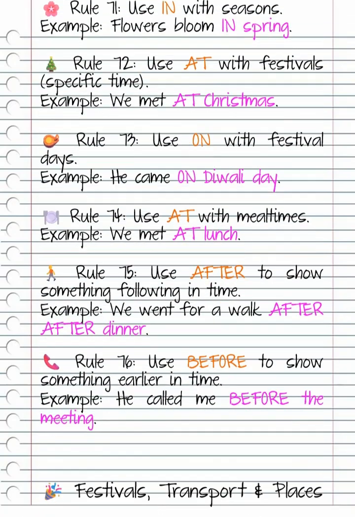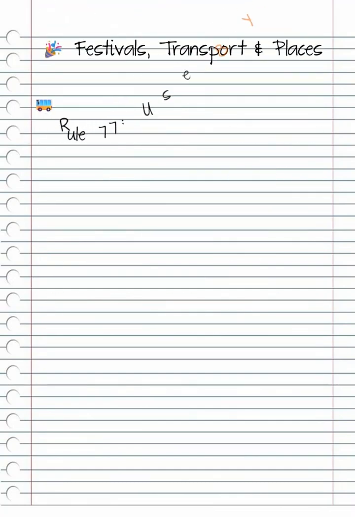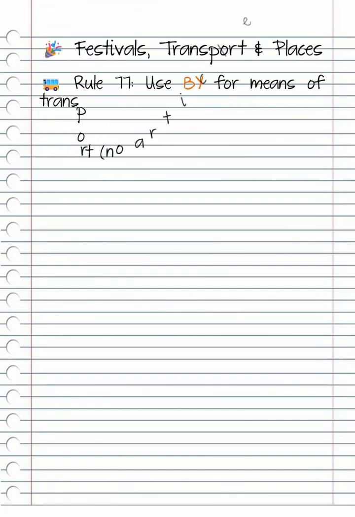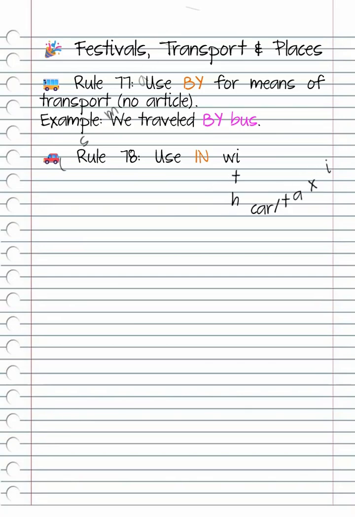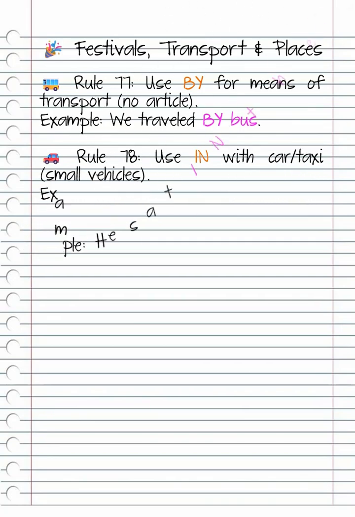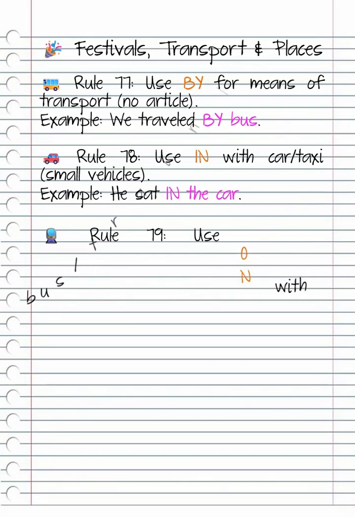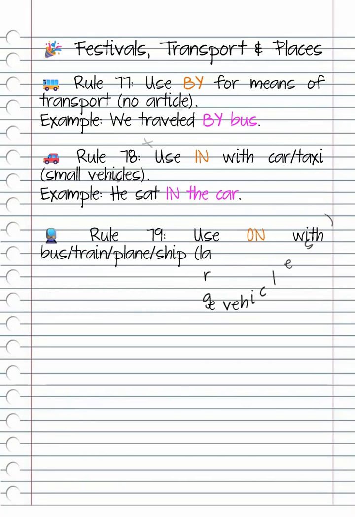Rule 77. Use by for means of transport. No article. Example, we traveled by bus. Rule 78. Use in with car, taxi, small vehicles. Example, he sat in the car. Rule 79. Use on with bus, train, plane, ship, large vehicles. Example, she got on the train.